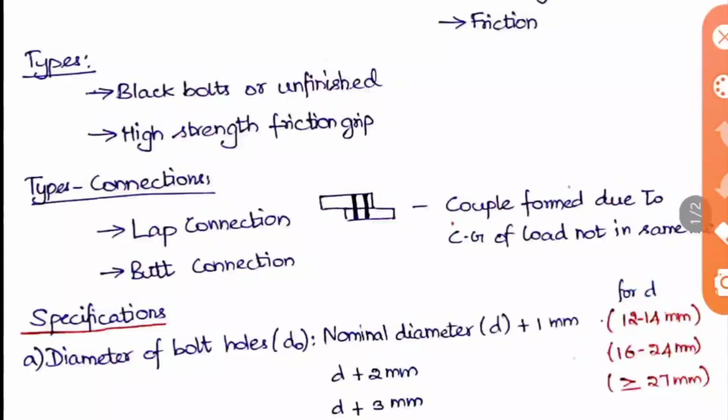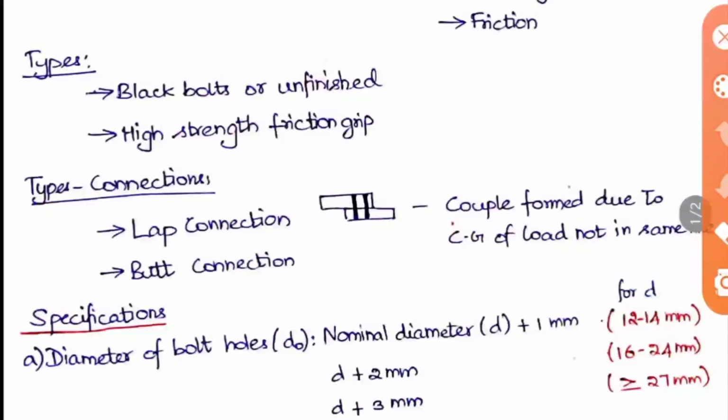Then the types of connections. As we saw in the rivet, the same thing, lap connection and butt connection. As I told there, the lap is not preferred because a couple is formed, since the center of gravity of the load is not the same, because the plates are lapped together. The center of gravity of both plates will be different with respect to the bolts. So some couple is developed and shear happens, so butt connection is always more preferable than lap connection.